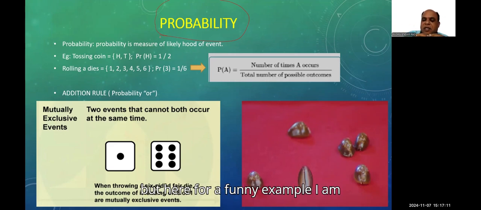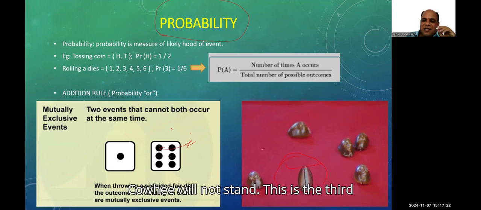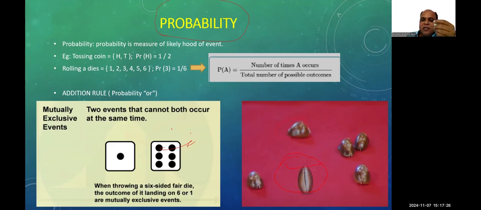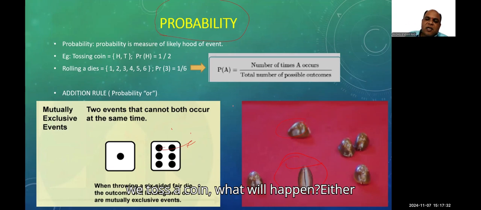No. But here I am showing a funny example. See here, it never happens that the cowrie will stand. That would be a third option. But either this way or the other way will happen. Similarly for a coin, if we toss a coin, what will happen? Either head or tail. Only two ways are there.